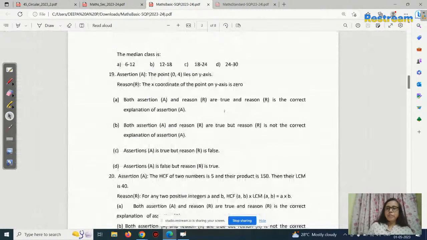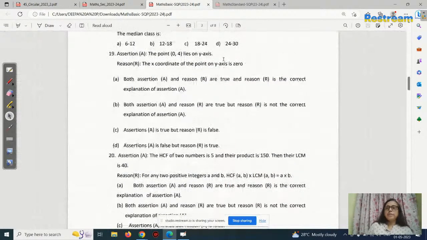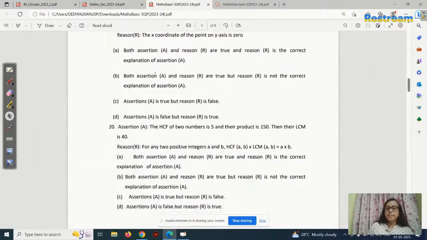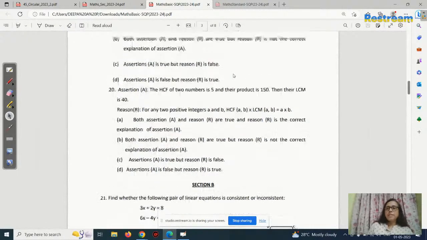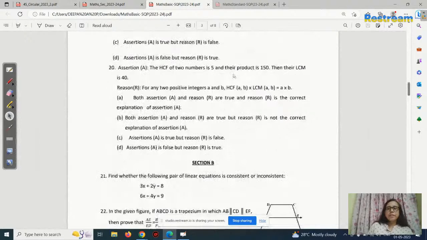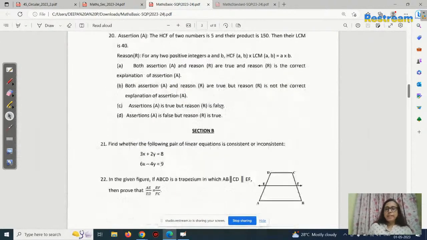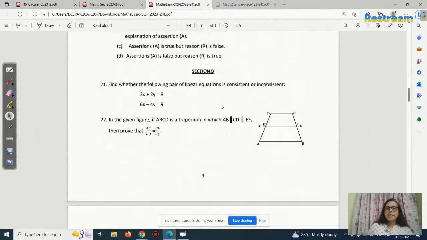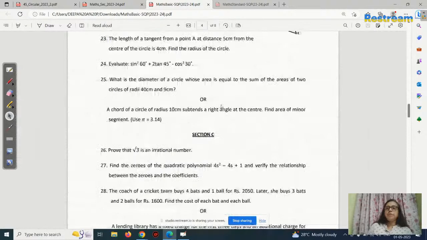There, the 19th and 20th questions are actually assertion and reason based questions. This is also a competency based question. Then section B, 2 marks: see 21, 22, 23, 24, and 25.